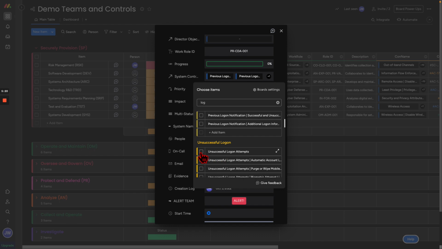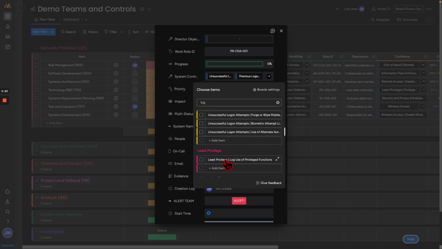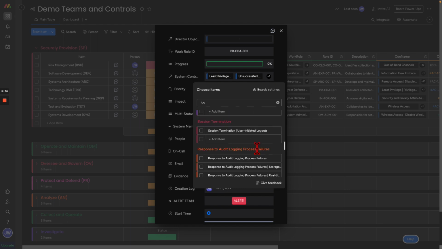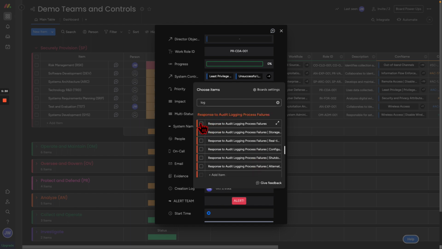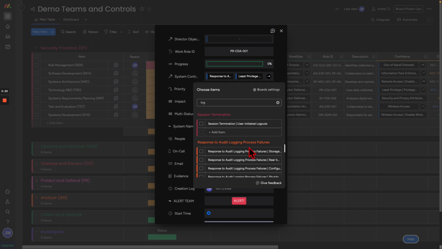Unsuccessful login, we want them to be accountable for that, right? We want them to also be responsible for least privilege. So we can also have them be responsible for audit logging failures. Now, this is going across the whole range of the cybersecurity framework. So don't inundate your one team with all of these controls, but understand when you should start to support that team with either a different process or expanding or consulting with a third-party agency.